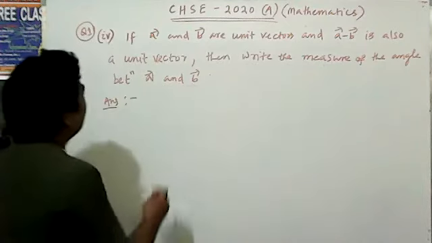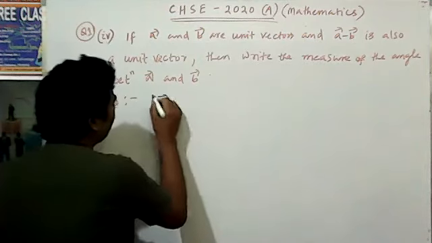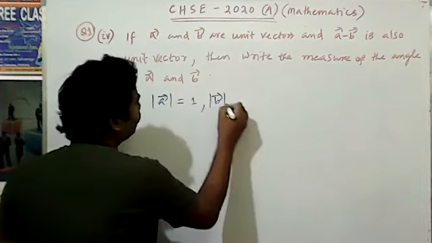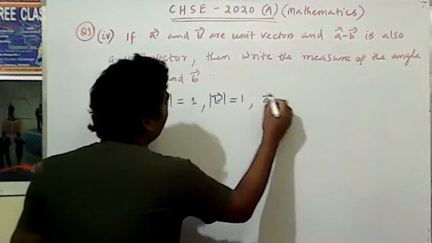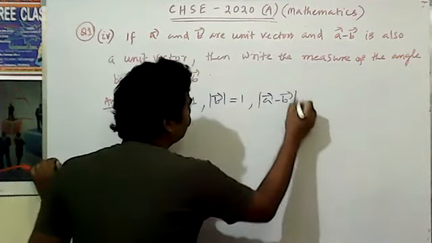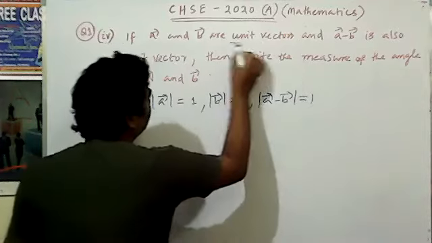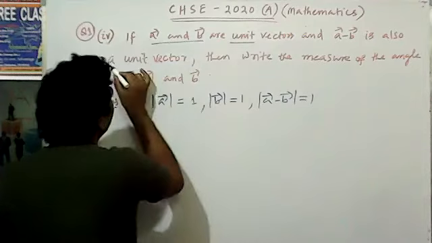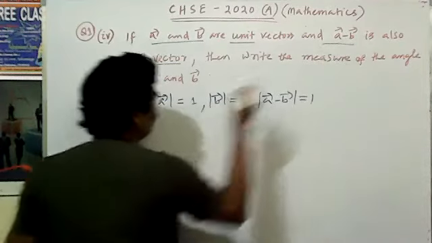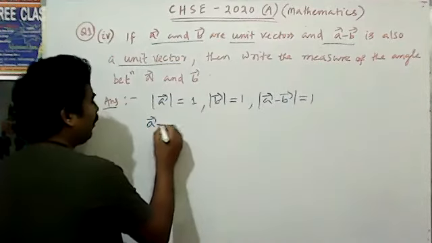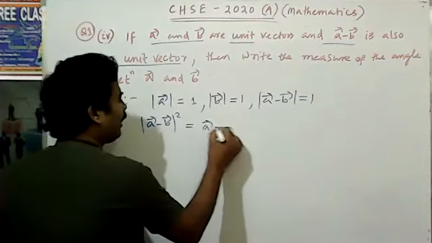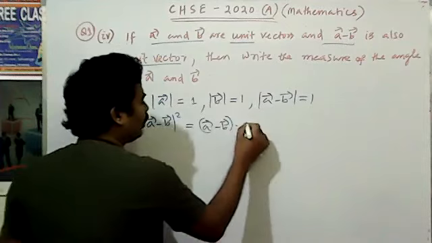That means here, the magnitude of A is equal to 1, given, and the magnitude of B is equal to 1, given, and the magnitude of A minus B is equal to 1, because these are the unit vectors which are given.